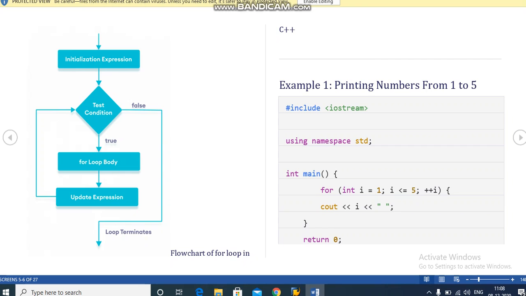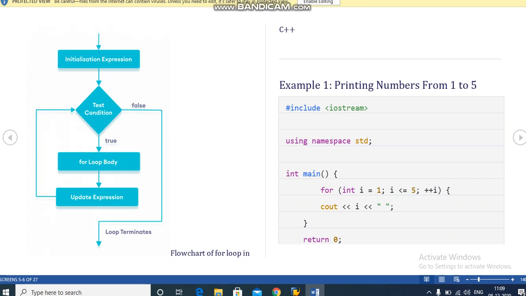So this is the example, printing numbers from 1 to 5. Okay, hash include iostream. This is the header file. Using namespace std. Int main, int i equals 1, i is less than or equal to 5, plus plus i. This is the pre-increment operator, which first increments the value and then prints.